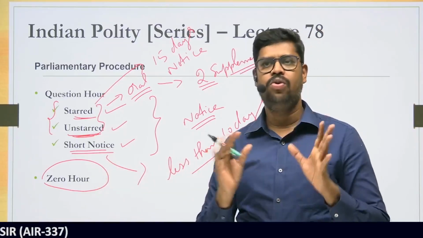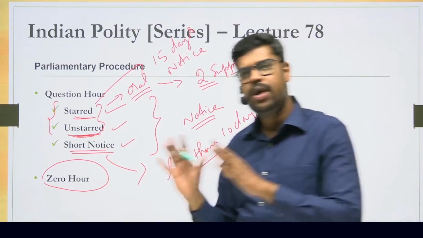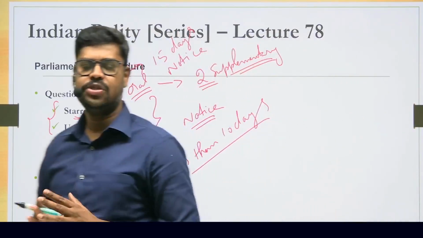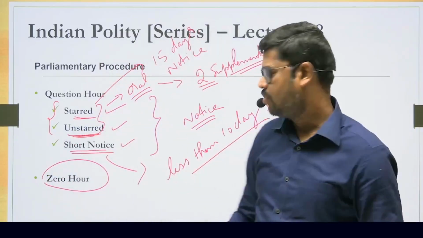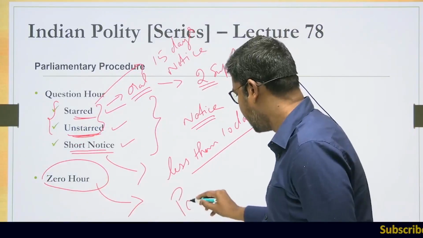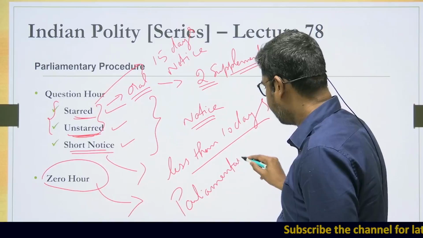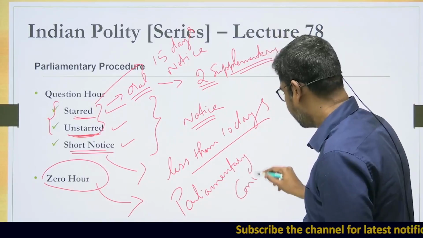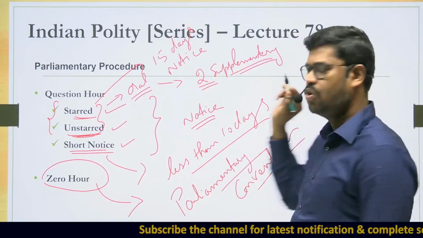And one peculiar feature of the zero hour: the zero hour is nowhere mentioned in the constitution. The zero hour is nowhere mentioned in the rules of the house. How we follow the zero hour right now is majorly based on what is called parliamentary convention. It is merely a parliamentary convention, nothing more than that. So this is what you'll have to understand with regard to zero hour.